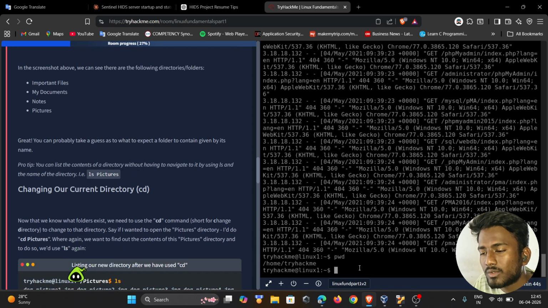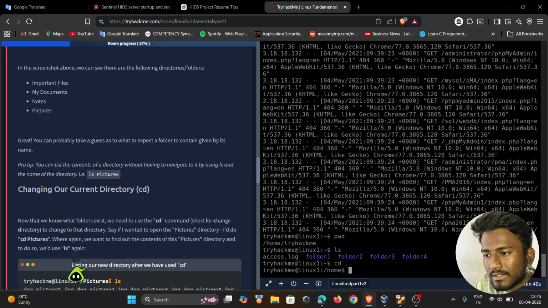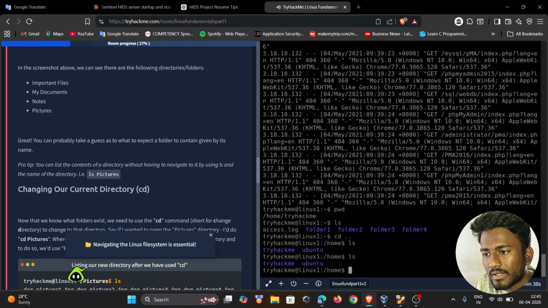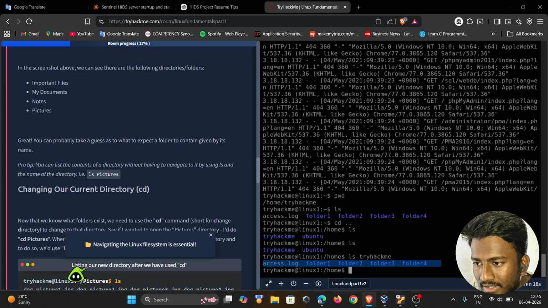Okay, I told you one thing also. Okay, like that on the bag. So using the ls command, we also know which files are present in another directory, like ls TryHackMe, and we will be able to know which data is present in this directory.